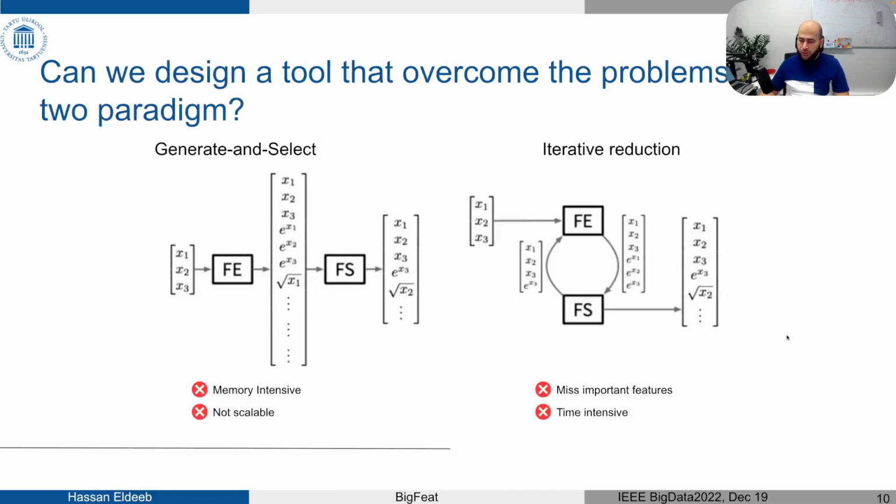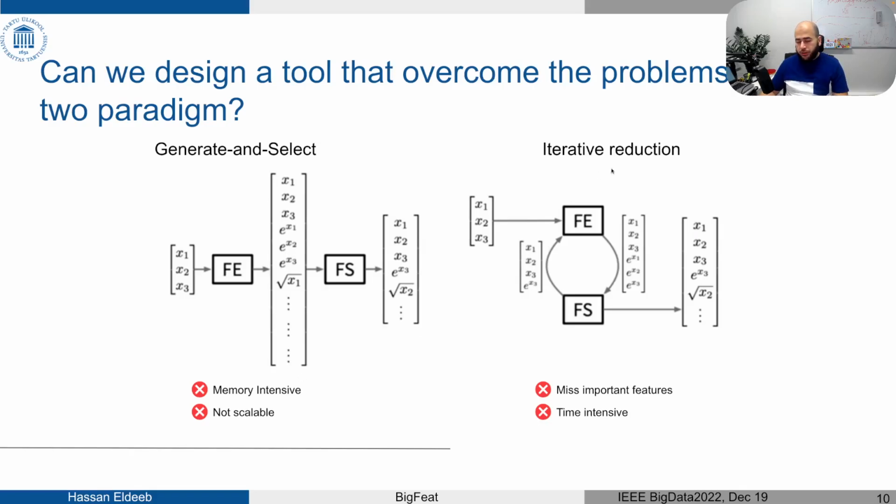As you may notice, the first group of automated feature engineering tools, which falls into the generate and select category, suffer from two main problems. The first one is they are really memory intensive because the number of features is increasing exponentially. They suffer from the curse of dimensionality, and usually they have a lot of memory errors. Also, the process is sequential, so it can't be parallelized, so it's not scalable.